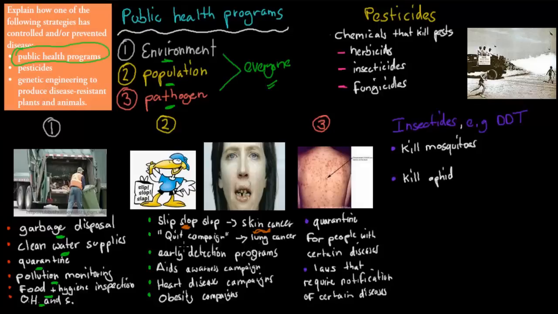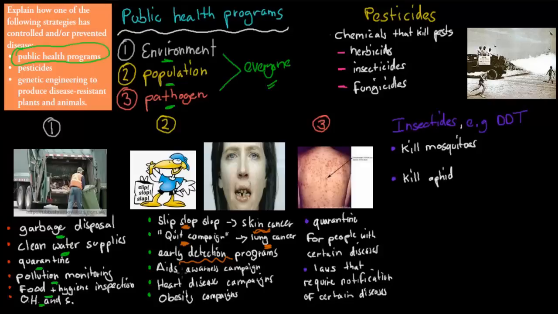We've also got the quit campaign. Again, through advertisement, on your cigarettes, we have these pictures which tell you the horrors of smoking, and they try to prevent and control lung cancer, so they're trying to reduce the occurrence of lung cancer that way. We've got early detection programs. Again, these are programs that encourage you to check, for example, if you're a woman, to check your breast to make sure you don't have any lumps, because that might be breast cancer, right? So they're trying to detect certain diseases early before it gets any worse, for example, cancer.